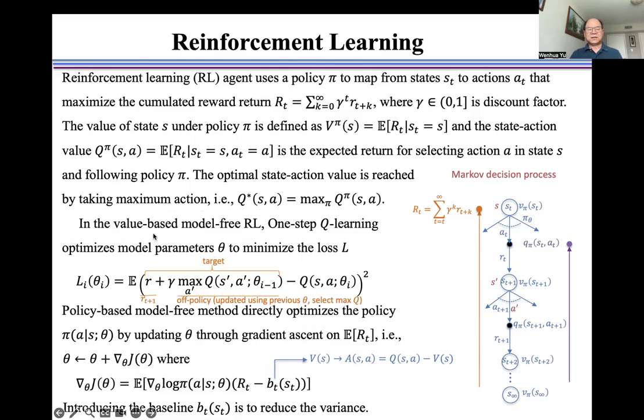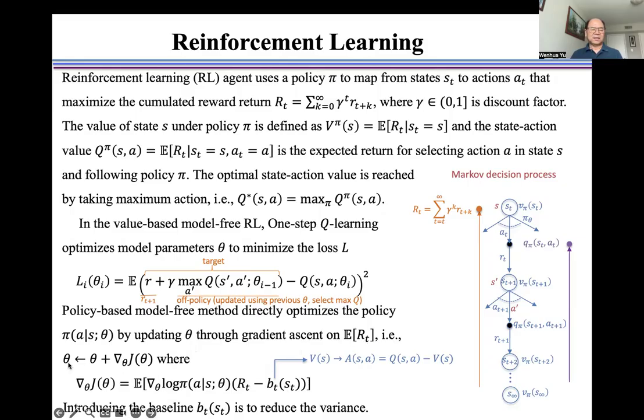In value-based model-free reinforcement learning, one-step Q-learning optimizes the model parameters theta to minimize the loss error as shown here. This target is the state action value. The policy-based model-free method directly optimizes the policy pi by updating theta through gradient ascent on the expected return R_t.